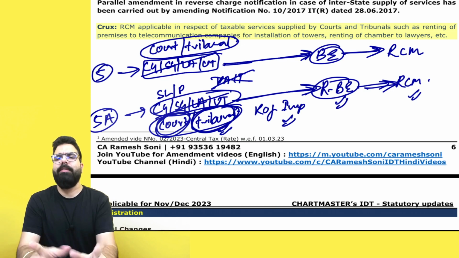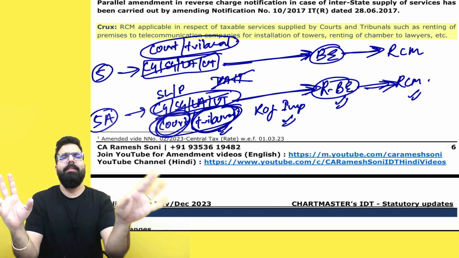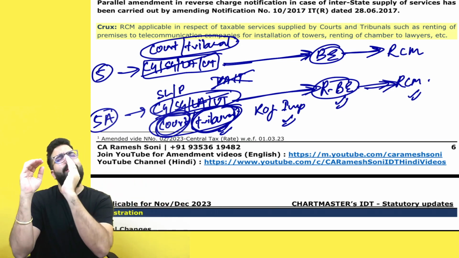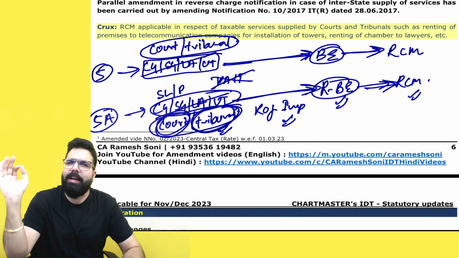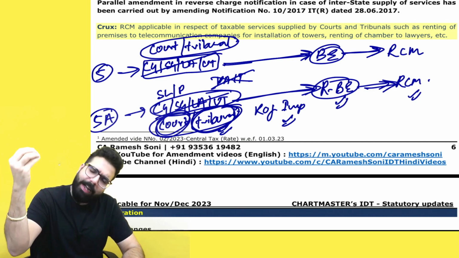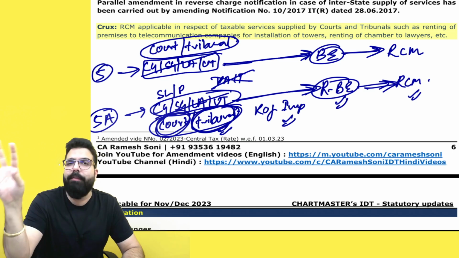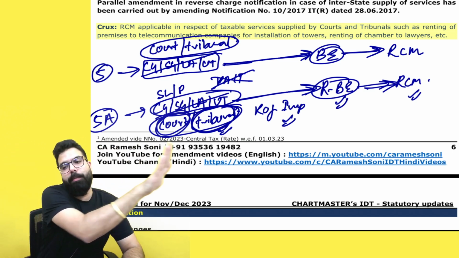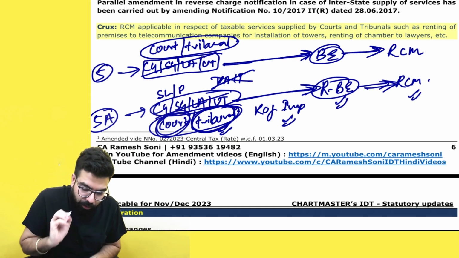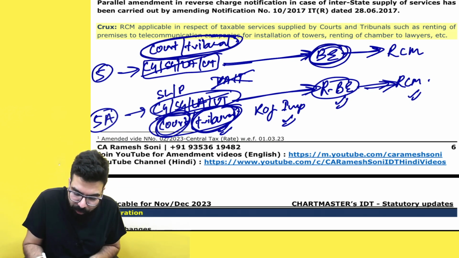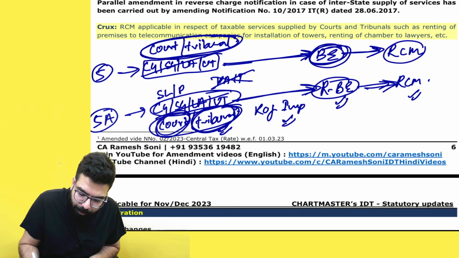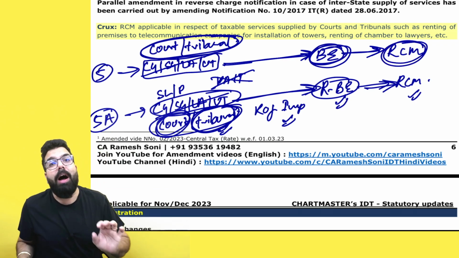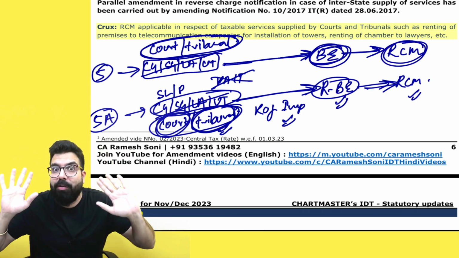Wherever in the reverse charge entry government was providing services and reverse charge was applicable, instead of government, now if state legislature or parliament is written, that also will come under RCM. Even if it is written over there that it is court or tribunal providing the same services to a business entity, then also RCM will come. So if court or tribunal is providing any services to a business entity, in that scenario also business entity has to pay GST under RCM. But remember, they are not talking about justice wala services.